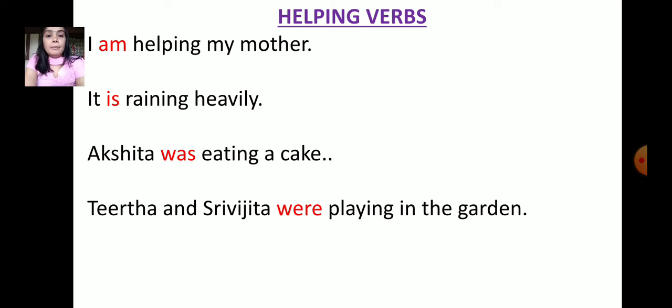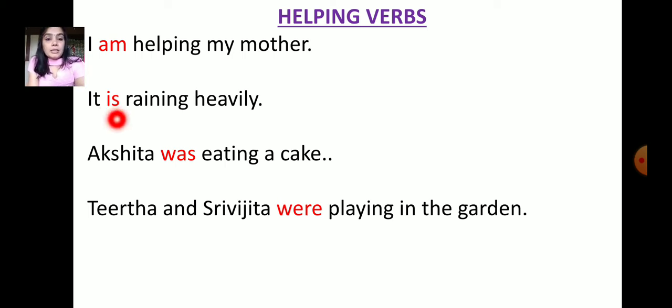For example, I am helping my mother. Helping is the verb, and am is the helping verb. So this helping verb helps the verb to do its work.